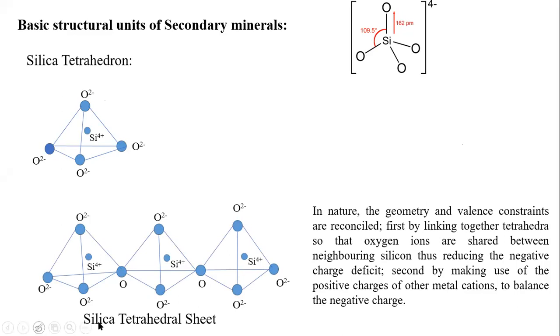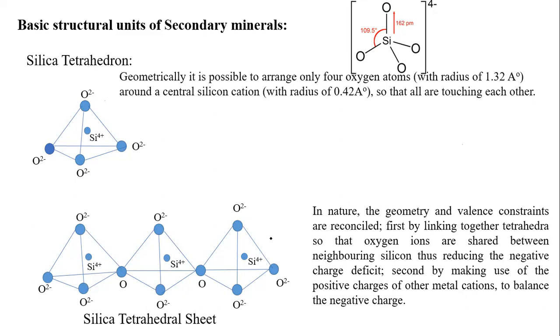So this forms the tetrahedral sheet. By sharing the subsequent oxygens here and there, there will be a charge balance. So, first the tetrahedra link together, so that the oxygen ion can be shared with the neighboring silica tetrahedra, and that reduces the negative charge effect. Initially there will be a high negative charge. To balance that, what will happen? It will share oxygen with the subsequent silicate structure and make the charge neutral.